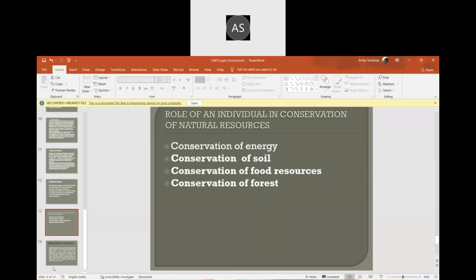So we need to use a minimum of energy. We should not waste food. Food resources means not to waste your food. Buy how much quantity you want and use it. Don't waste it, so you can conserve. The part which you're wasting may be another person's food, so their quantity of food will be less. As for soil erosion, if you plant the trees properly, you can control the soil erosion.